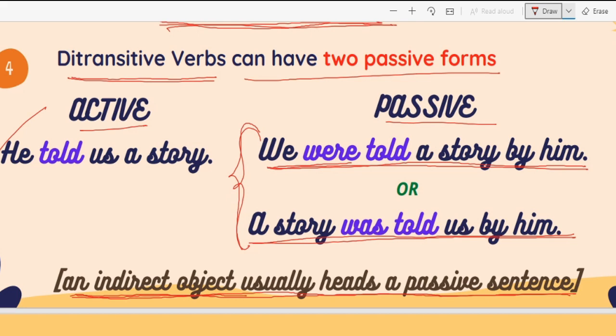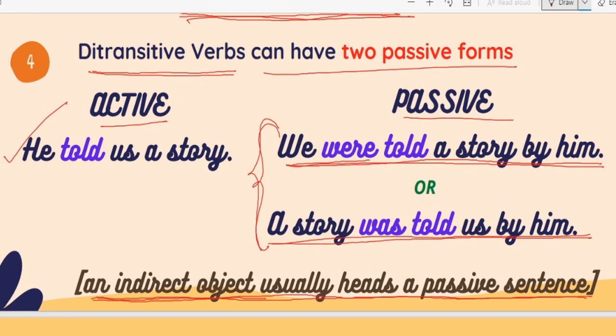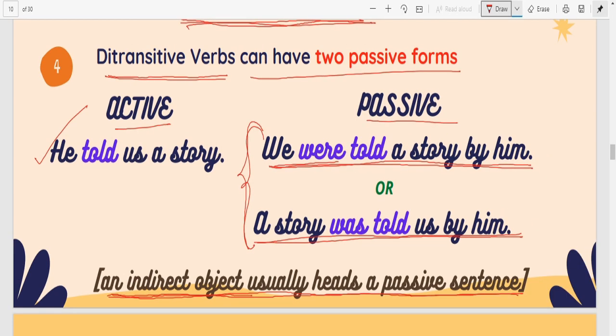Now, children, always remember, in case of voice or narration, that is, direct to reported speech or indirect speech, and indirect speech to direct speech, told never takes to after it. Said always takes to after it, but told never takes to after it.